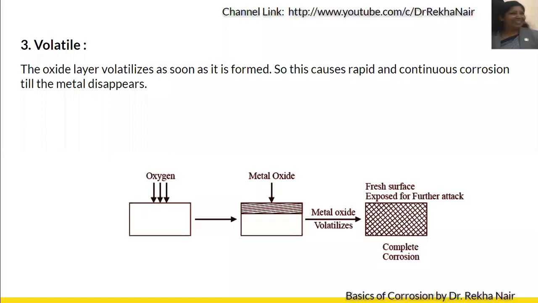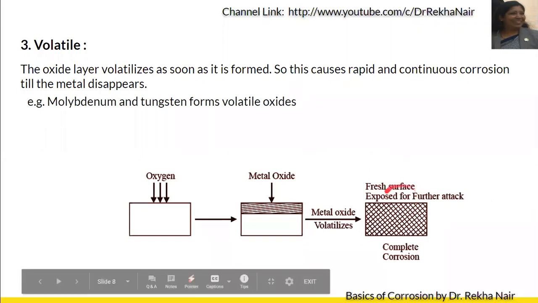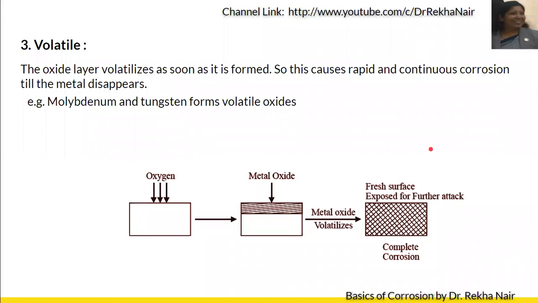Such a volatile oxide layer will form in the case of molybdenum and tungsten. Molybdenum trioxide, MoO3, and tungsten oxide both are volatile in nature, and that will be volatilized off completely and the whole metal will be destroyed.